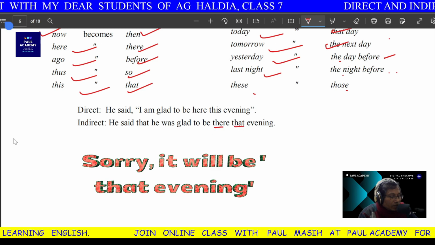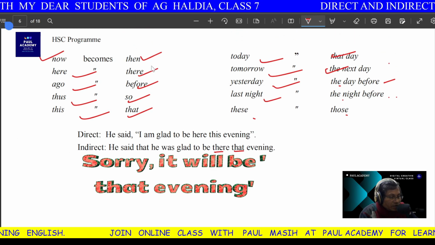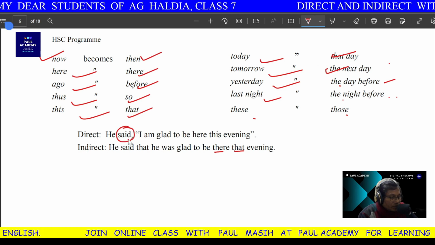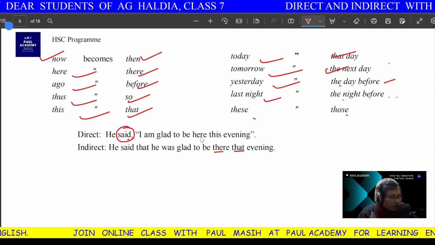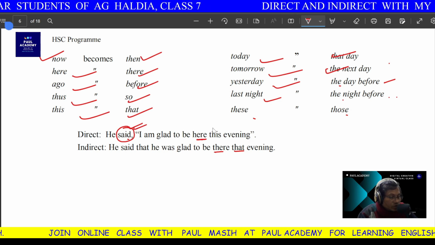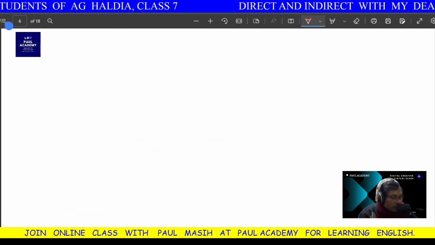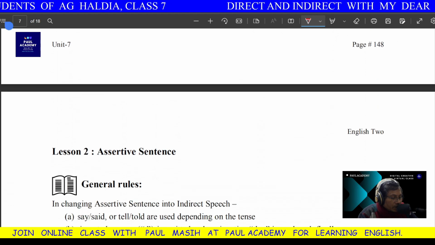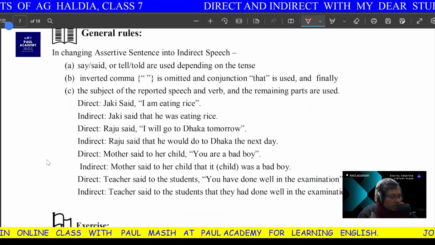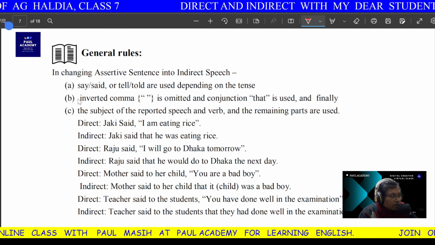There, that morning. One more thing. When we are changing these adverbials, only if the reporting verb is in past tense will you change them. Otherwise, if it is in present tense or future tense, don't change them. So this is the rule you have to remember. Now, there are some examples. I'll just tell you and then I'll get back to the question and answer part.